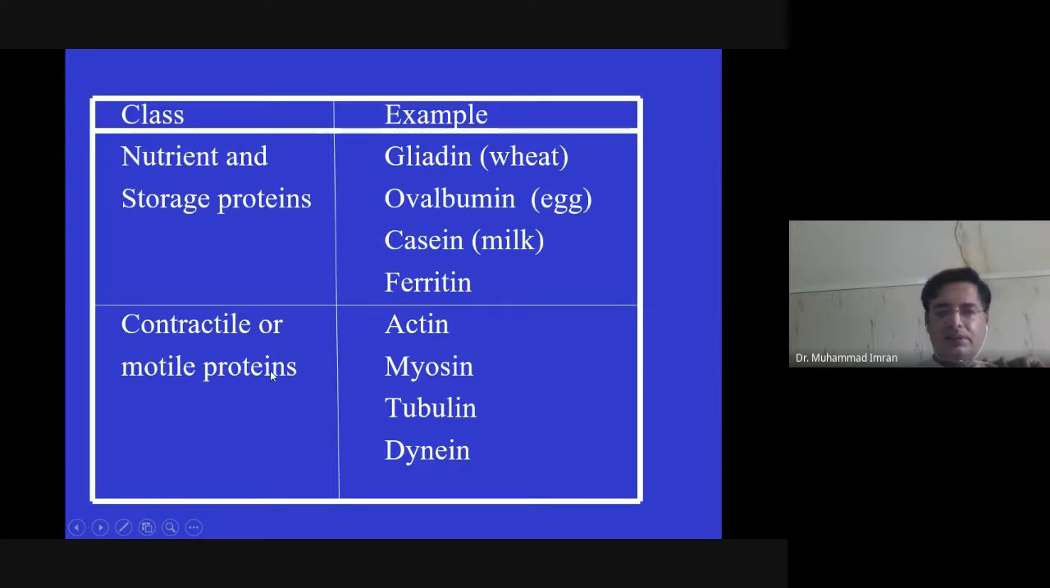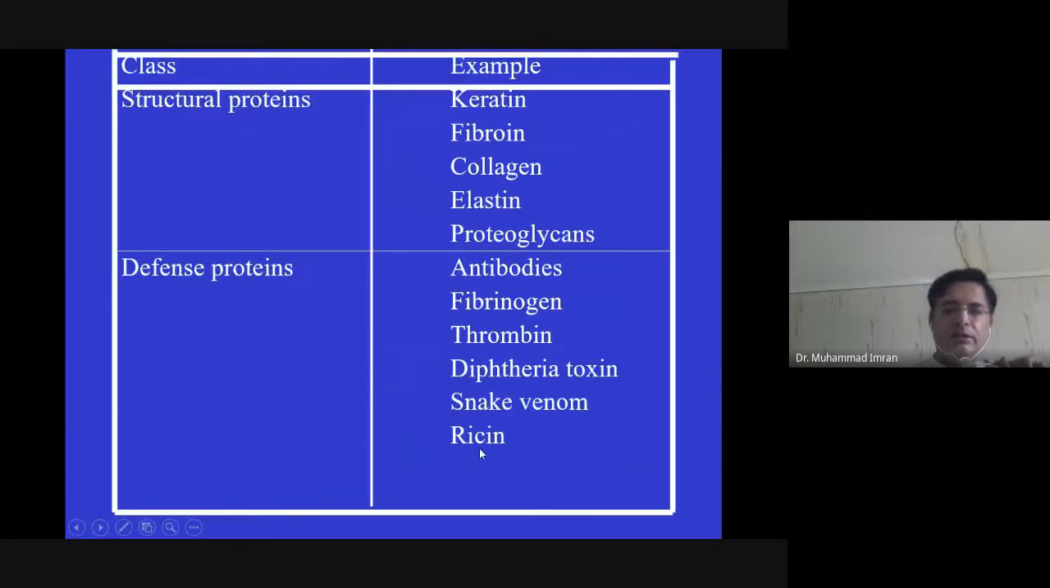Contractile and motile protein, actin and myosin, tubulin and dynein. Actin, myosin have a role in the muscle contraction. Tubulin and dynein have an endocrine role. Structural protein, keratin, fibrin, collagen, elastin, and proteoglycans, they are very important for our tissue formation, muscle mass formation, our nail formation, and our hair formation, and our many other defense protein.